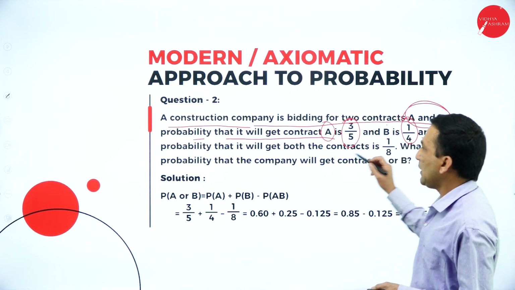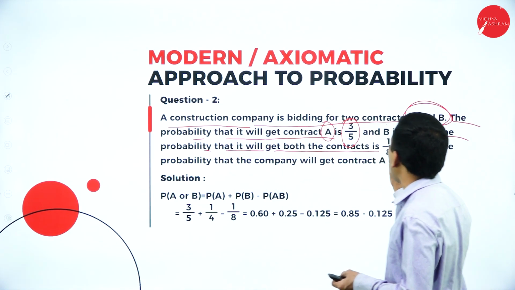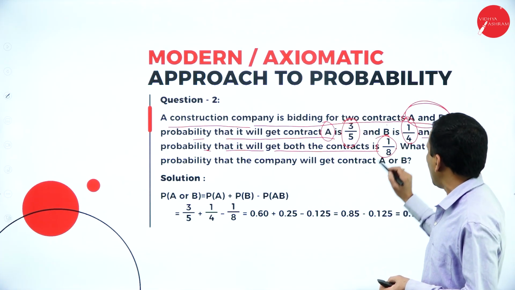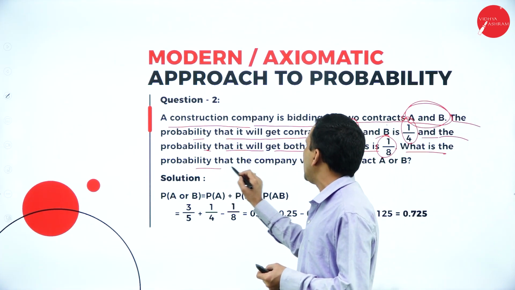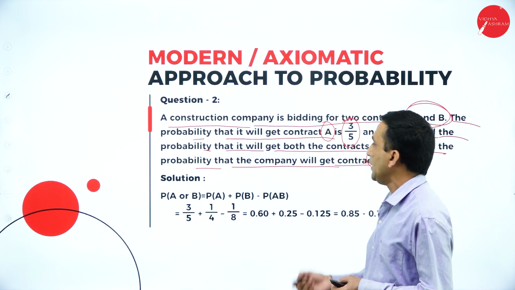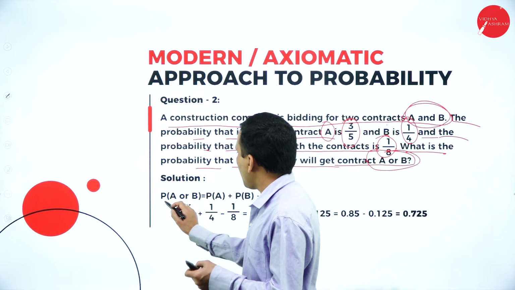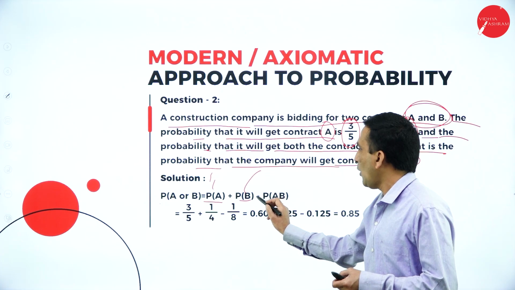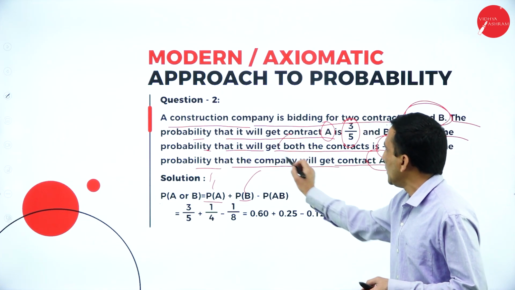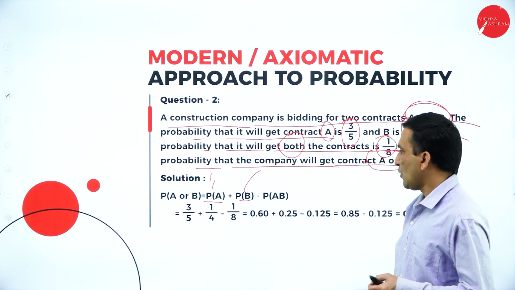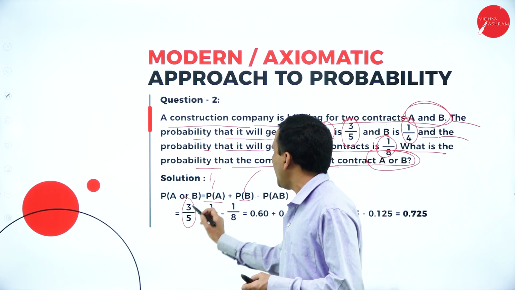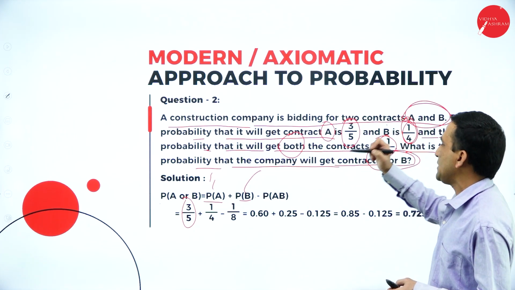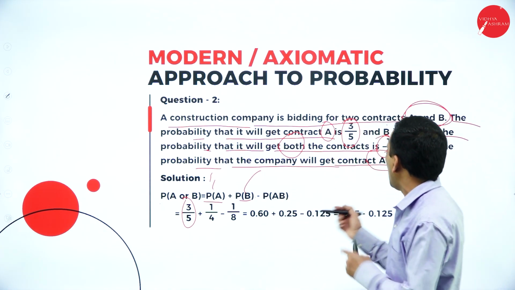The probability of getting both contracts, because it is completely dependent, is 1 by 8. What is the probability that the company will get contract A or B? So now we need to write the addition formula. P of A or B, P of A belongs to contract A, contract B. Now minus, when they are specifying both, we write the multiplication. Here the probability of contract A is 3 by 5, contract B is 1 by 4, both clearly specified in the question, and the chance of getting both is 1 by 8.